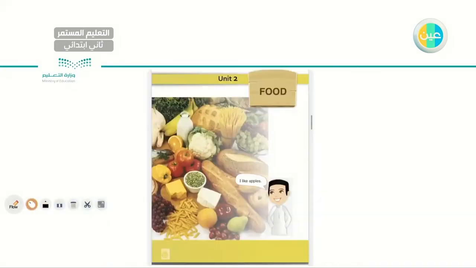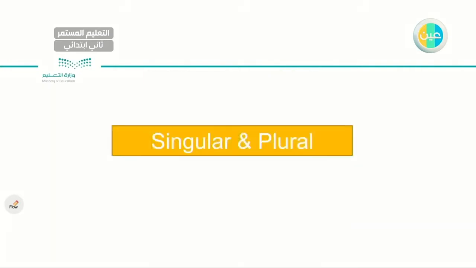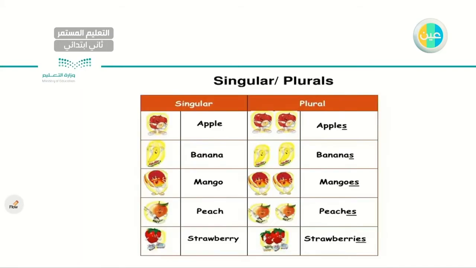So, as I told you before, the name of our new unit is called Food. We'll be discussing the names of some food. I will give you the difference between singular and plural. So let's start. What do we mean by singular and plural? As you can see here, I have an apple, just one apple.